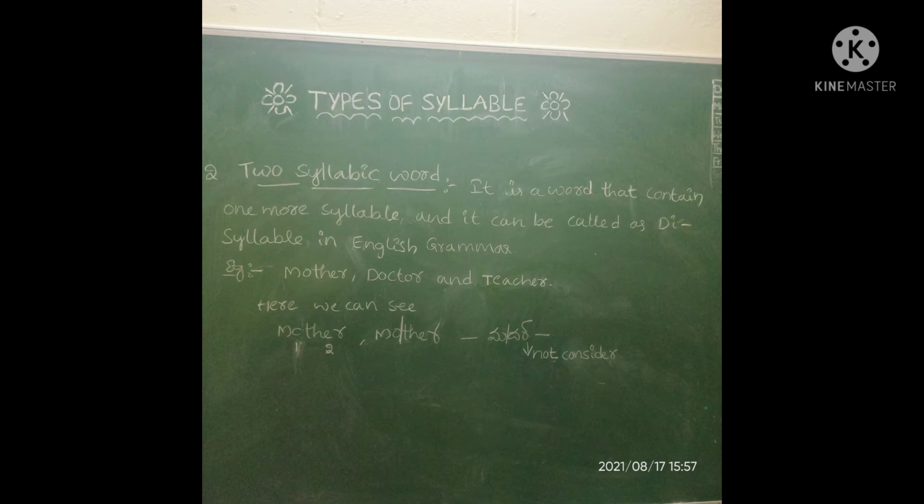Let us see the word mother. If you look at this word, you can find 2 syllables that are O and E. Or if you pronounce the word mother, you can get 2 sounds here that are mo, ther. Whereas if you convert the word into Telugu, mother, you can get the syllables mo, ther. That means it is a disyllabic word which is having 2 syllables. Friends, I hope you understand.